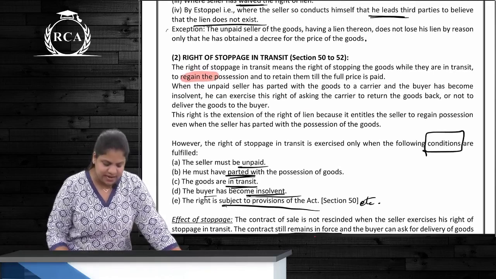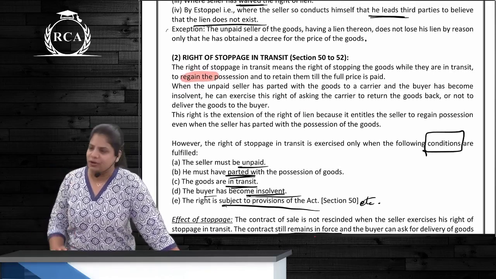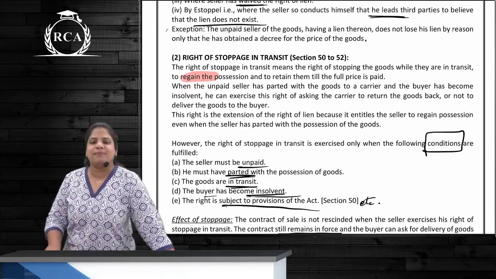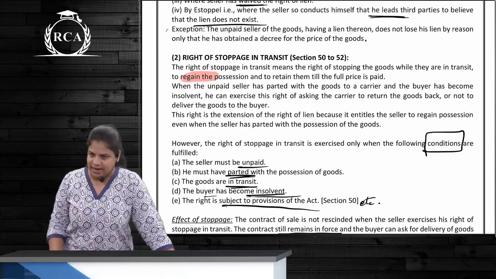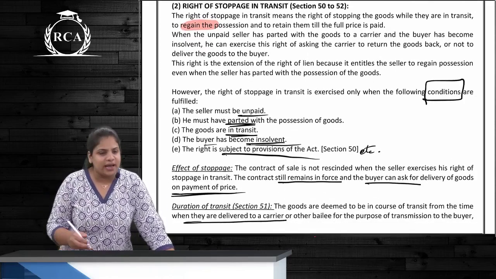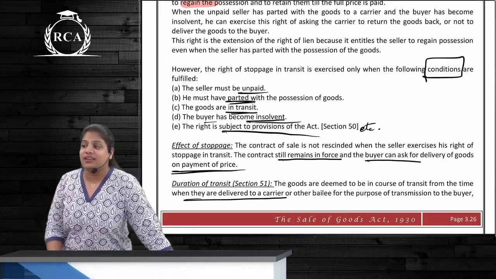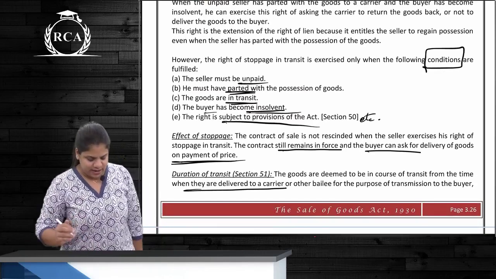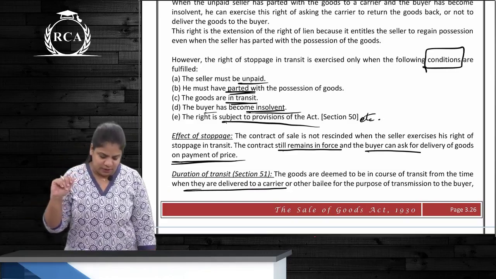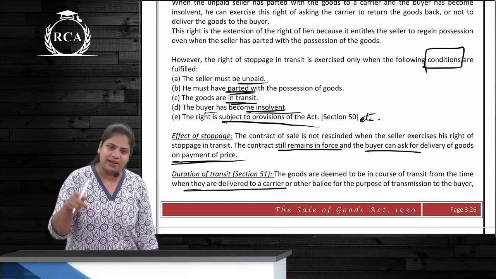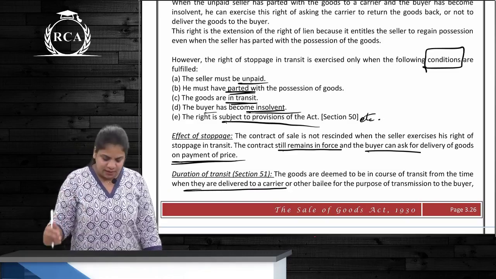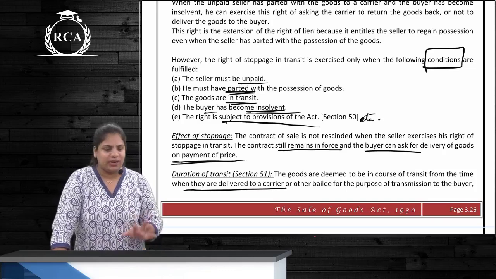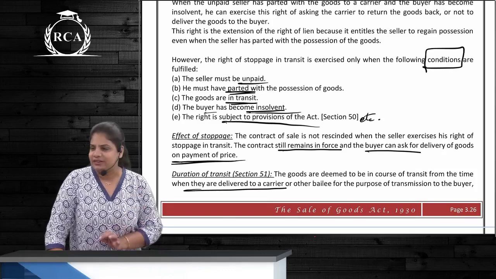So right of stoppage in transit means to regain the possession of the goods. Where are the goods right now? Are they with the seller? No. Are they with the buyer? No. They are in transit. So this right can be exercised only and only if these 5 conditions are satisfied. First condition is that the seller is an unpaid seller. Next, the seller has parted with the possession of the goods. Now where are the goods? In transit. The buyer has become insolvent, and the seller complies with the provisions of this Act. So only if these 5 conditions are satisfied, stoppage in transit can be exercised.